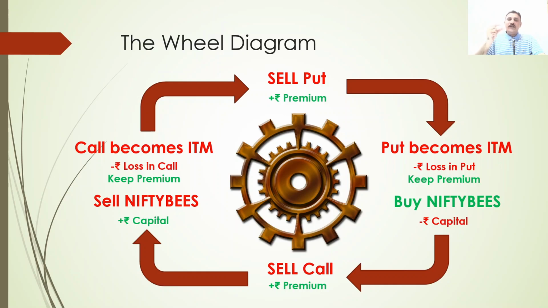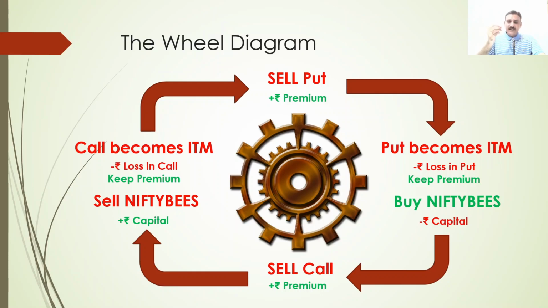How will you ensure it? You can ensure it by selling only the calls above 17,200, not below that. That is the point you have to take care of. If the market is at 17,000, don't sell 17,100 or 17,200, still continue to sell 17,500 on the weekly, or you can sell 17,500 on the monthly, where you will get a higher premium and a monthly income instead of weekly income.